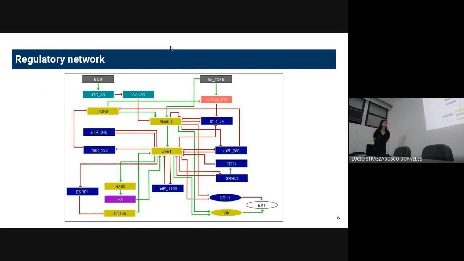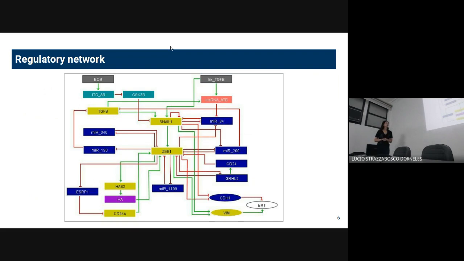Thank you. So here I put the regulatory network that I'm working on. It is based on another work of our group. And here I am studying the influence of the long non-coding RNA, and also the influence of ECM. ECM is the extracellular matrix. And what is the effect of these two on the EMT?